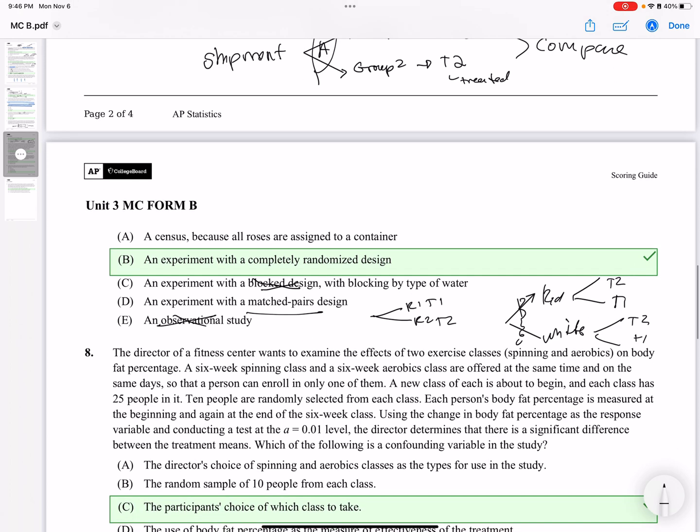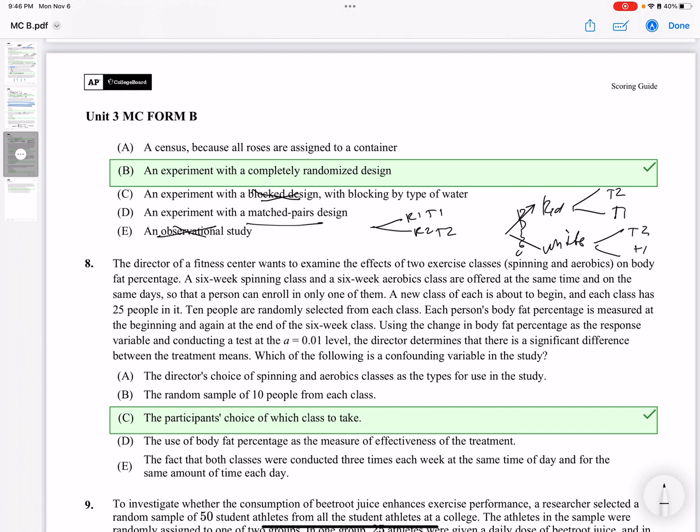Anyway, that's matched pairs. The director of the fitness center wants to examine the effects of two exercise classes, spinning and aerobics, on body fat percentage. A 6-week spinning class and a 6-week aerobics class are offered at the same time and on the same days.